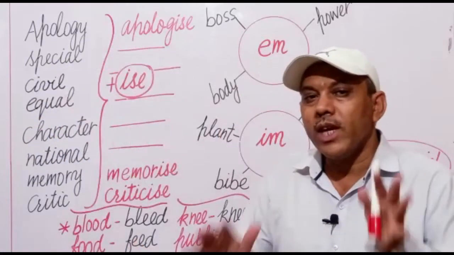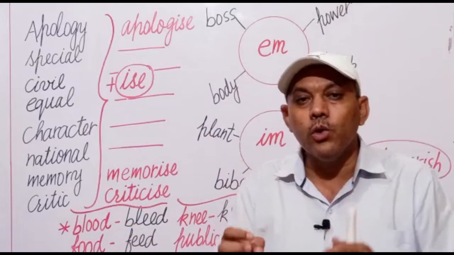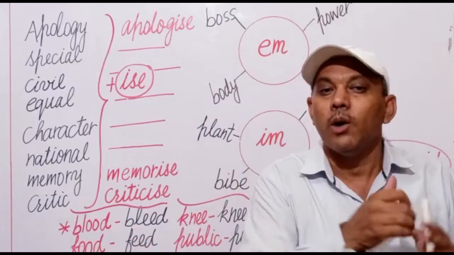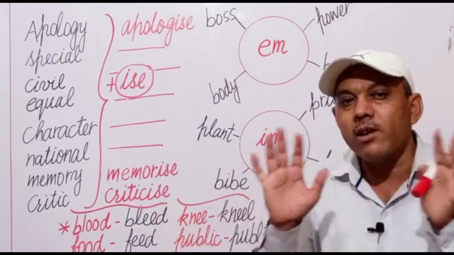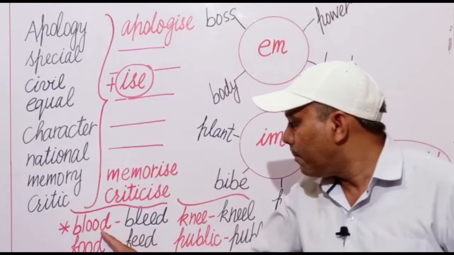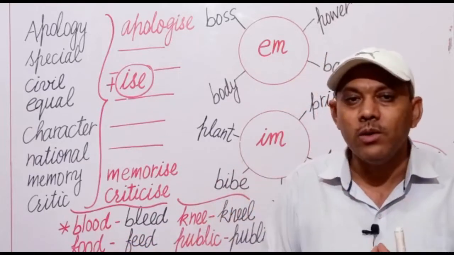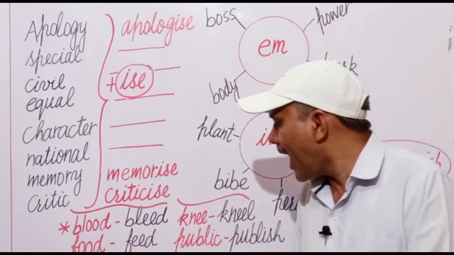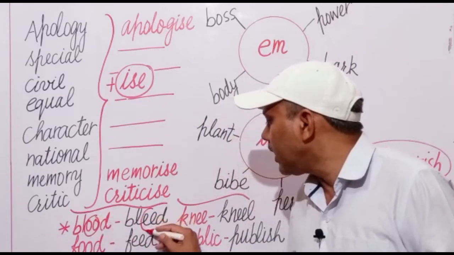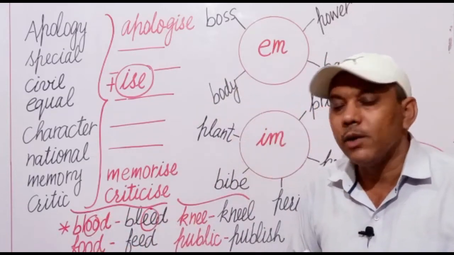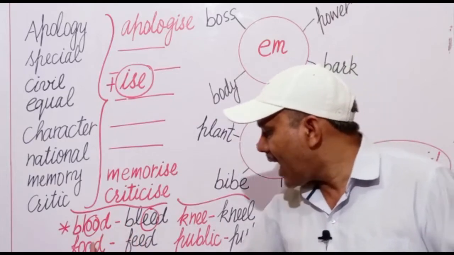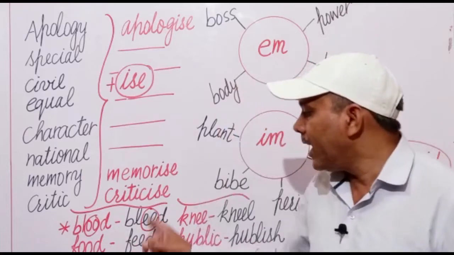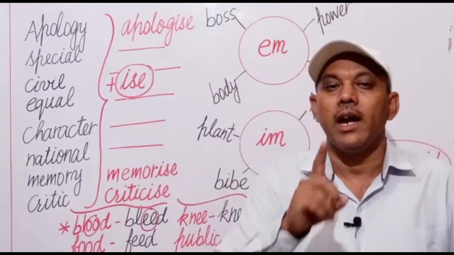Next is, we can change a few vowels or letters in words to change them into verbs. For example, a few important words I am taking here. Blood. As you know, blood is a noun. Blood, what is the verb? Bleed. Next is, we have changed oo into ee. In the same way, food, it will become feed. These are nouns, and bleed and feed are the verbs made from the nouns blood and food.